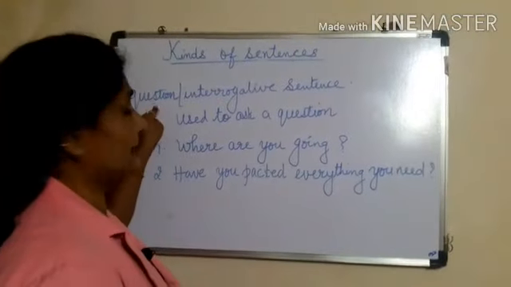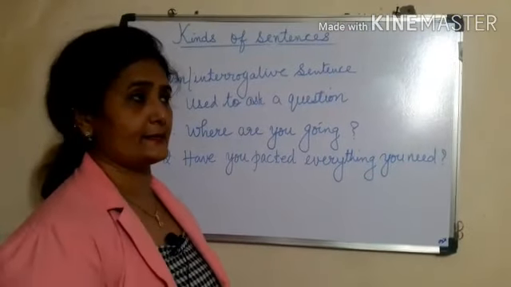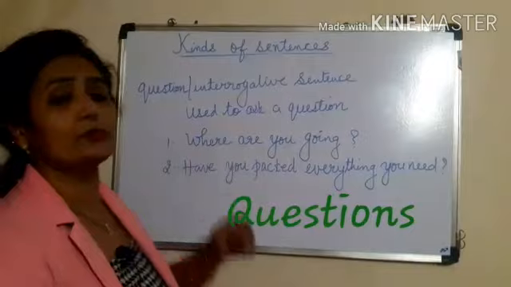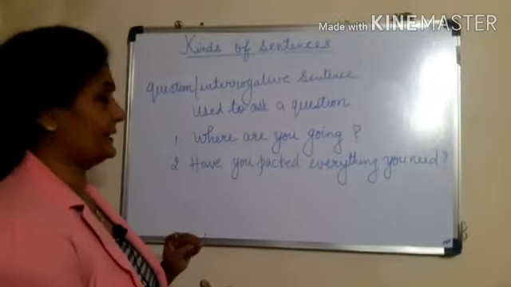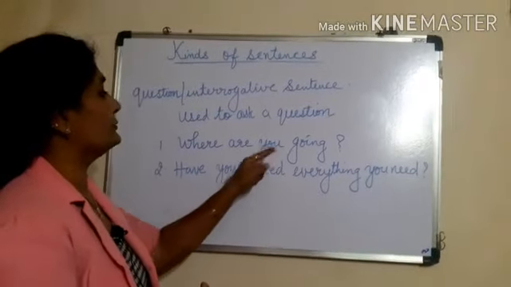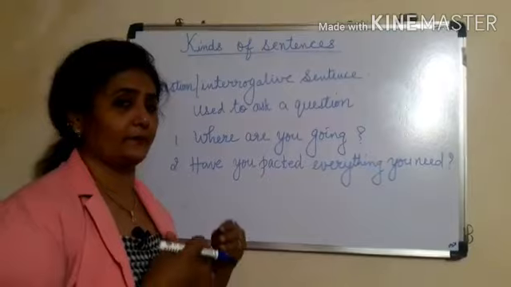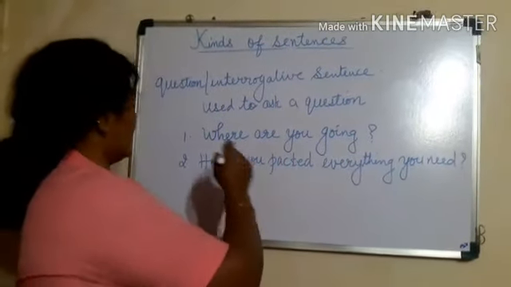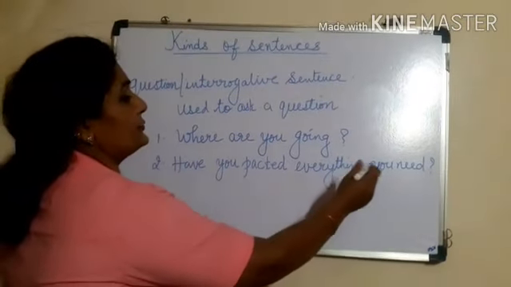Now let's learn about the questions or interrogative sentences. Questions or interrogative sentences are used to ask a question. See the example here. Where are you going? It's asking someone where he or she is going. The second one is, have you packed everything you need?